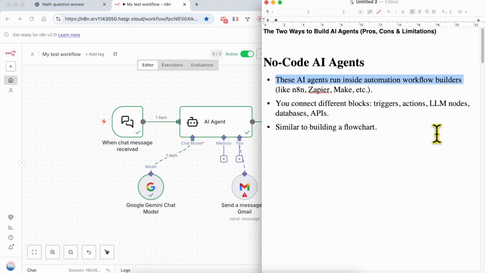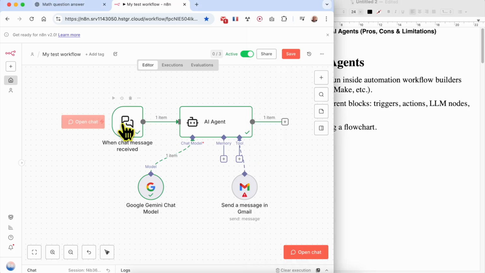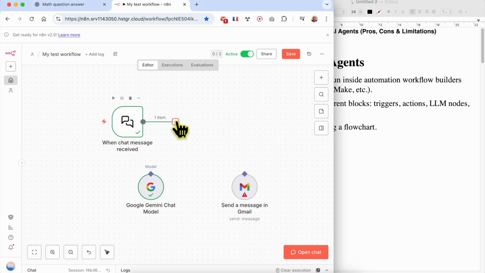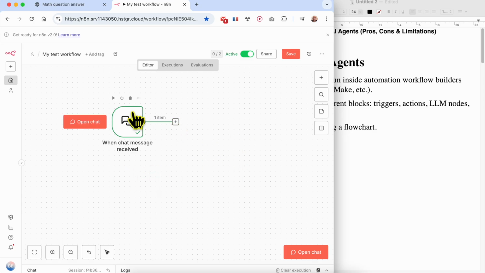Since this is n8n, there are multiple alternatives to n8n like Zapier, Make, etc. How does the no-code AI agent work? You connect different blocks like triggers, actions, LLM nodes, databases, APIs. So let's start from scratch. Delete this. Let me show you how to build a no-code AI agent.